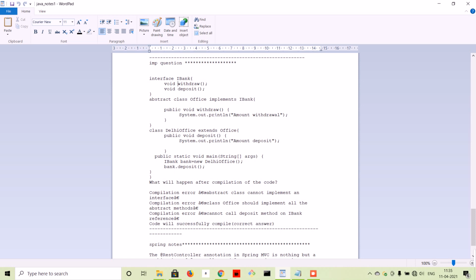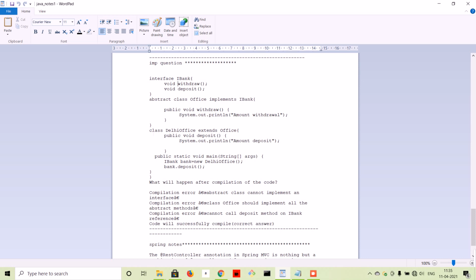At my first interview I was not very clear, but in the second interview I was clear. The concept is basically, whenever you implement an interface using an abstract class, you have to implement all the unimplemented methods of the interface. Suppose you do not do this, suppose here I have implemented only the withdraw method, then the class which is going to extend the abstract class has to implement the remaining abstract method. So that is happening here.